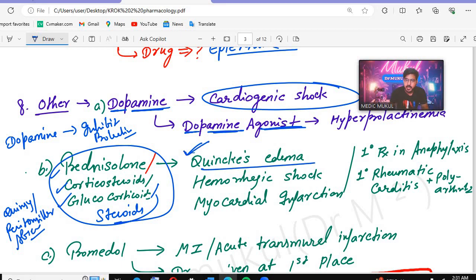Then Quincke's edema, which drugs will be given? The steroidal drugs will be given. If the patient has hemorrhagic shock, so in hemorrhagic shock also which drugs will be given? The steroid drugs will be given. Then myocardial infarction patients, which drugs will be given? Again the steroidal drugs will be given.